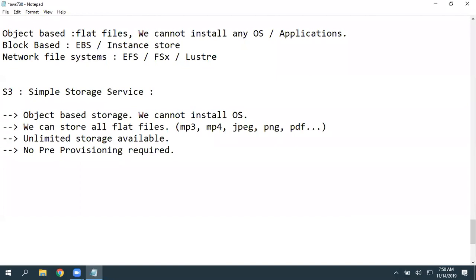And by default, we have a soft limit for creating buckets. A bucket is simple. It is nothing but a folder or directory with a unique namespace. And we have some naming limitations. So a bucket is nothing but a folder or directory with a unique namespace. That means whatever name you are giving to that bucket, it must be unique. It must be unique. And bucket naming limitations.